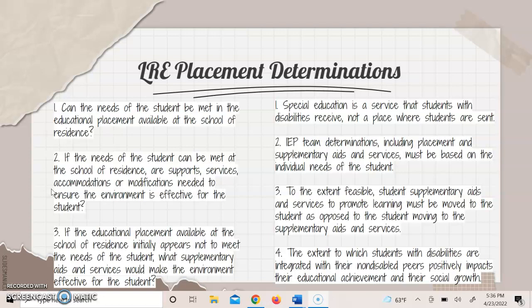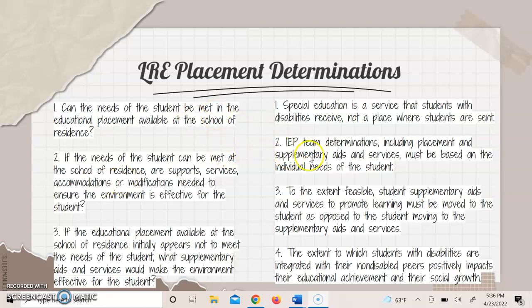Second, if the needs of the student can be met at the school of residence, are supports, services, accommodations, or modifications needed to ensure the environment is going to be effective for that student? And finally, if the educational placement available at the school of residence initially appears not to meet the needs of the student, what supplementary aids and services would make the environment effective for that student?